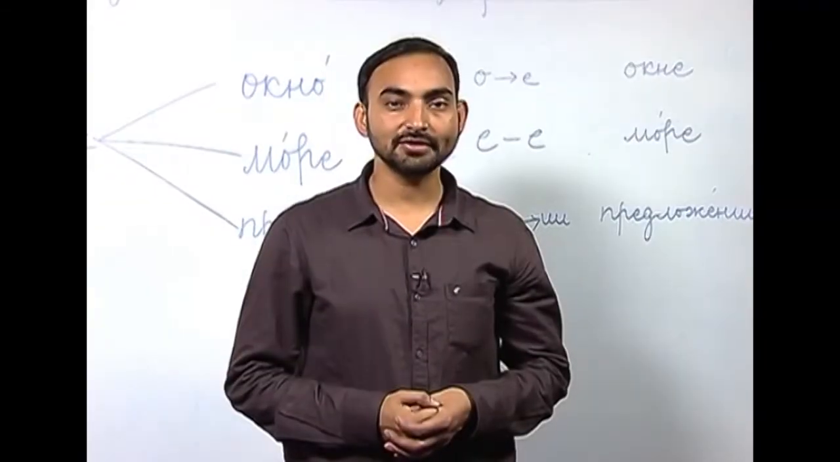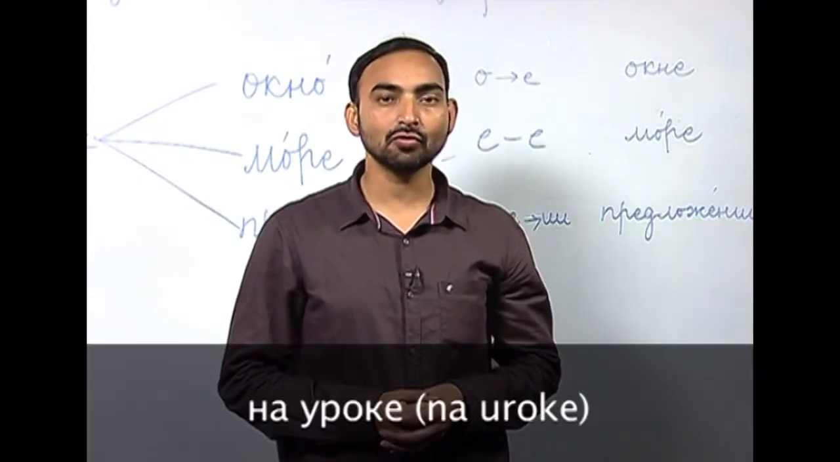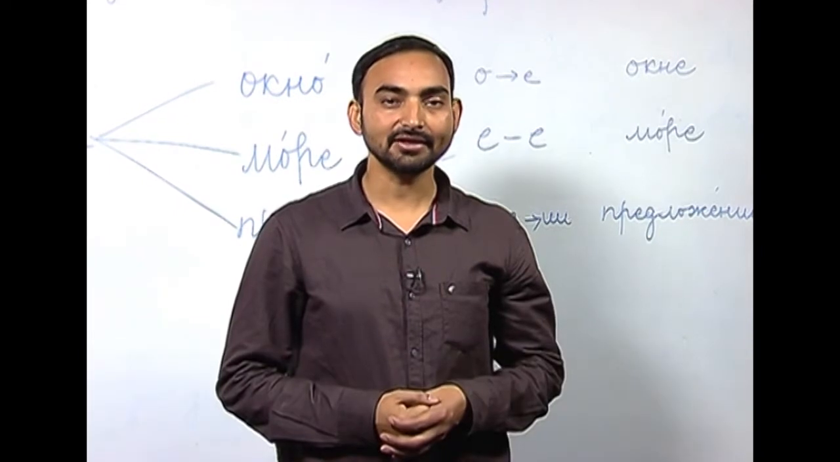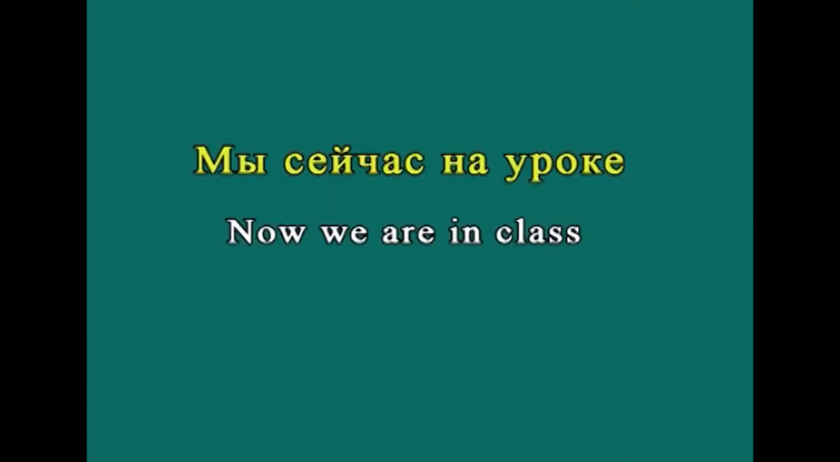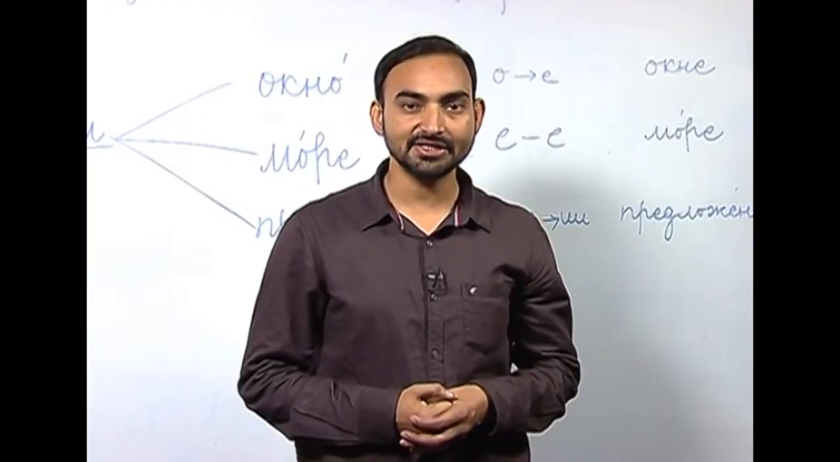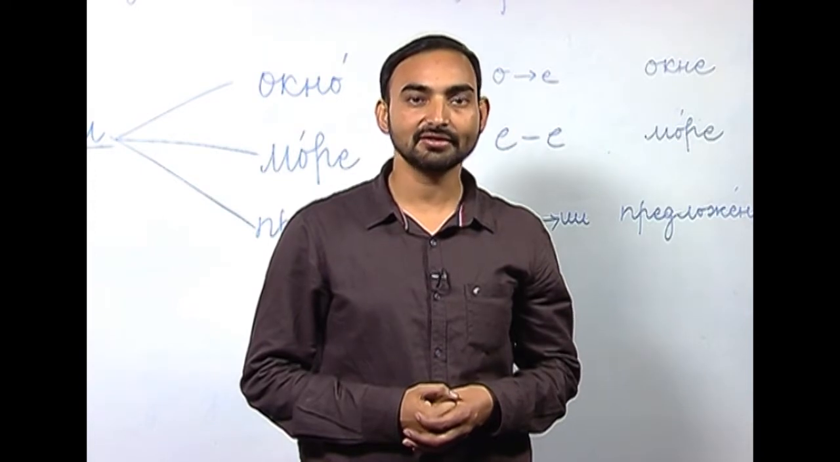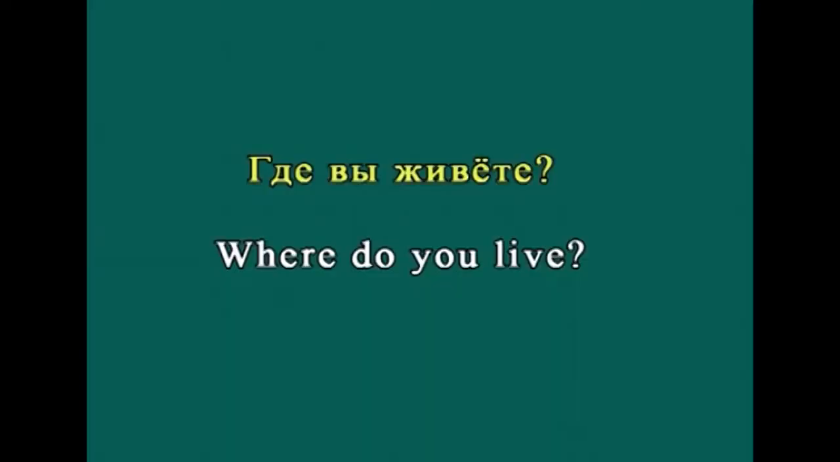I will conclude this lesson with a text. The text is titled На уроке, at a class or lesson. Мы сейчас на уроке. Сейчас is now. Now we are in a class. Мы сейчас на уроке. Преподаватель спрашивает, а Рамеш отвечает. Преподаватель, teacher. Teacher is asking questions and Ramesh is replying to those questions.